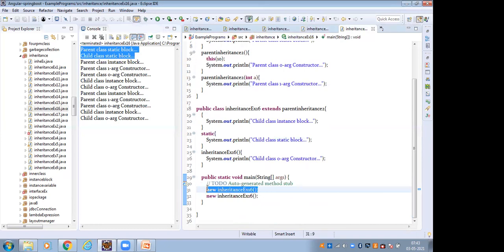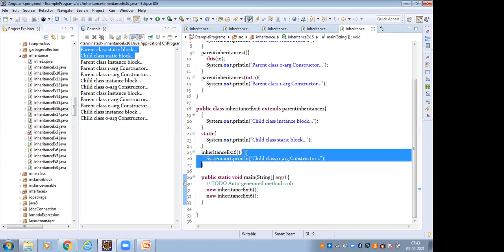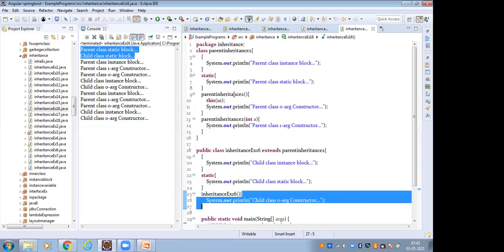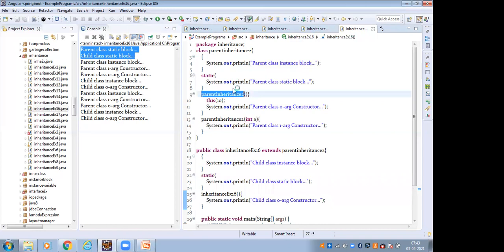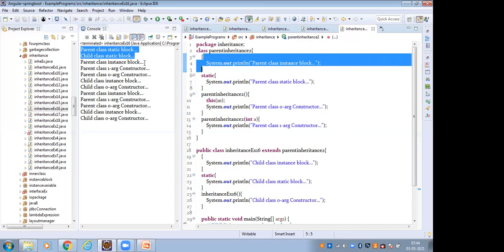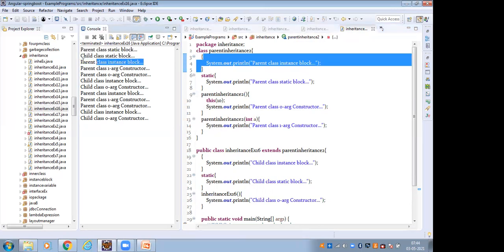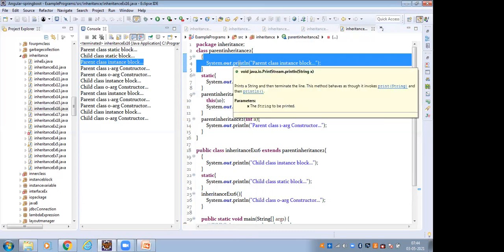So if I create an object, what happens? Here I create the child class object. The child class constructor is executed, but inside the constructor the first line is super. Super means it goes to the parent class constructor. Before that constructor, the instance block is executed, so the parent class instance block is executed first.